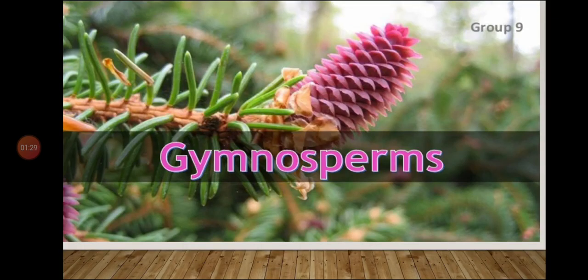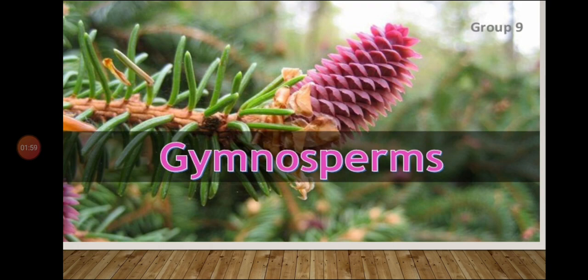Gymnosperms. There are about 70 genera and 1,000 living species of gymnosperms in the world. How many genera are there? There are about 70 genera and 1,000 living species of gymnosperms in the world. In India, it is represented by 16 genera and 53 species.